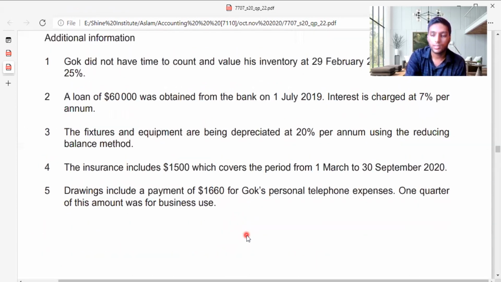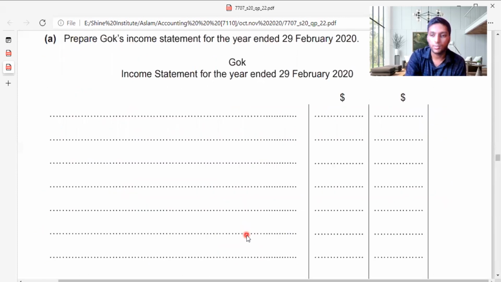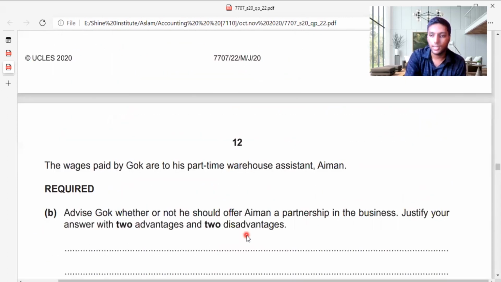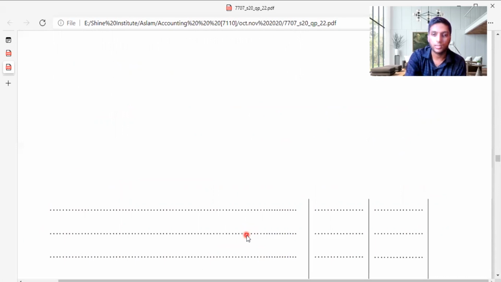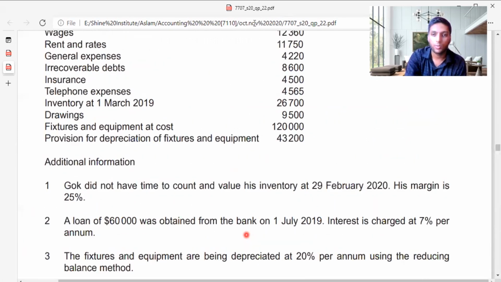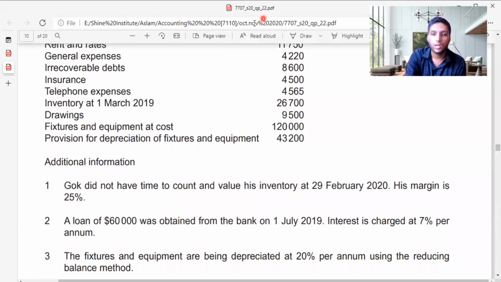Now, what they have asked in this question is specifically to prepare an income statement, and they're giving an easy 15 marks with this sum. So let's start the sum. Now I'm moving on to my Excel sheet. First of all, record these adjustments, then you can move on to the sum.